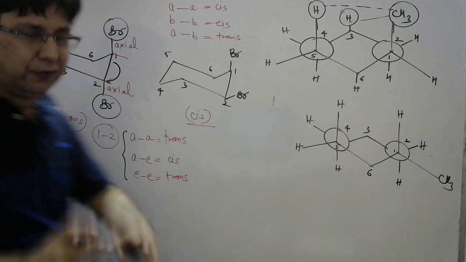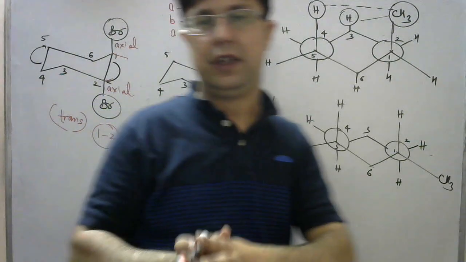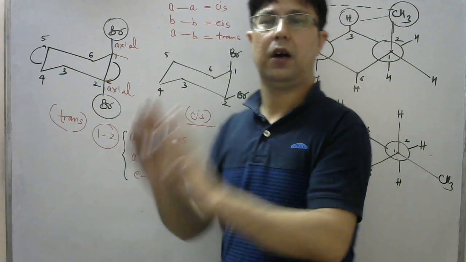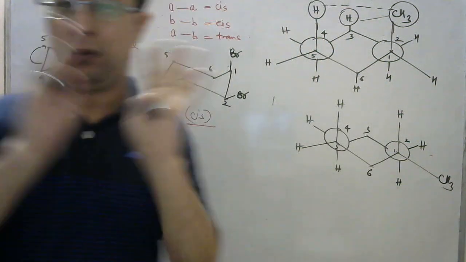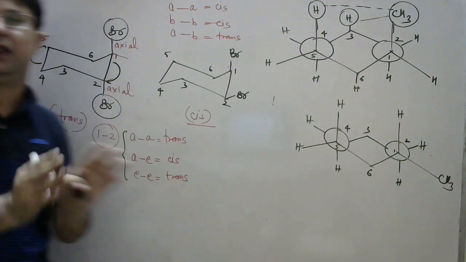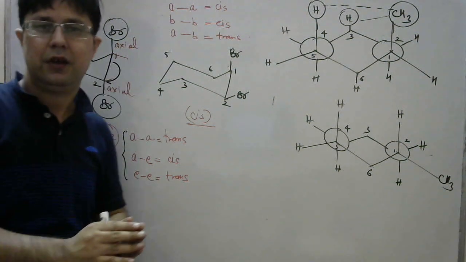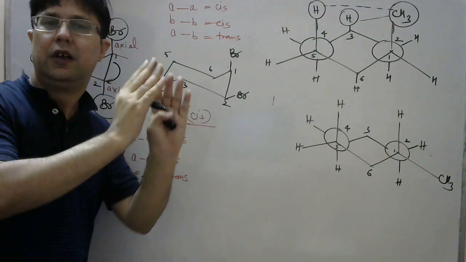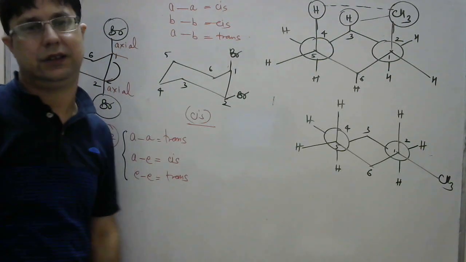But I tell you this thing, that there is no need to remember this data, this information. You just remember above and below. If the bonds are both above, it will be cis. If both below, it is also cis. If it is above and below, it is trans. Otherwise, if both above or both below, it will be the cis form.